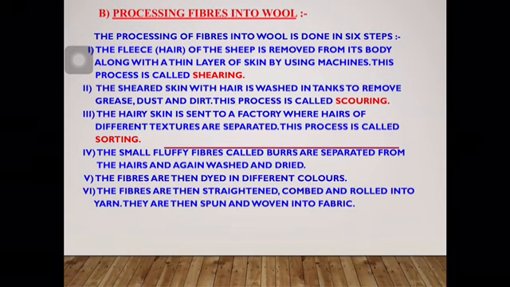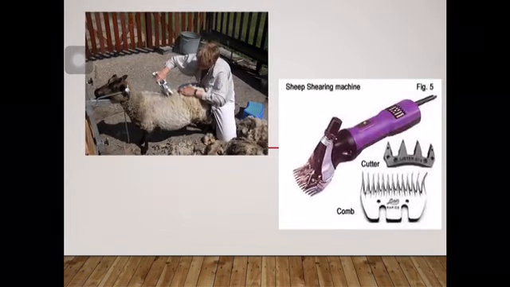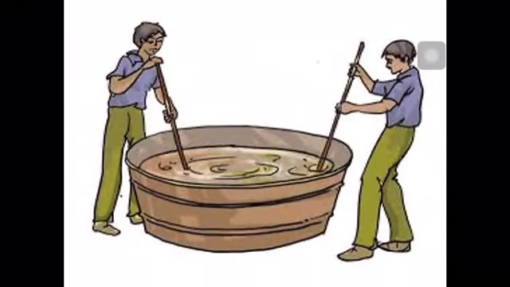In the next step, the fleece of the sheep along with a thin layer of skin is removed from its body. This process is called shearing. Typically, each sheep is shorn once each year. The device used for shearing is known as hand pieces. It has a power driven tooth blade known as cutter.